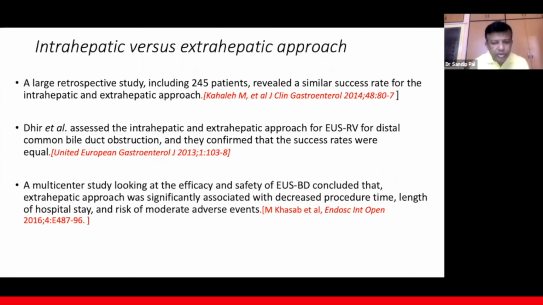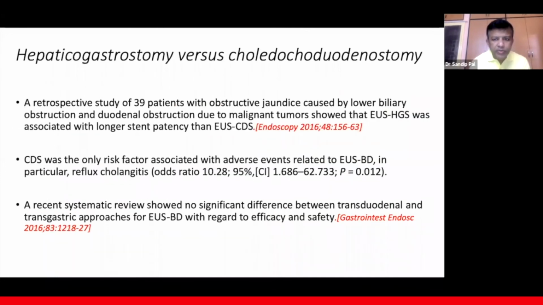That means choledochoduodenostomy is better than hepaticogastrostomy in terms of complications and ease of doing the procedure, according to this study. So, hepaticogastrostomy versus choledochoduodenostomy: a retrospective study of 39 patients with obstructive jaundice caused by lower biliary obstruction and duodenal obstruction due to malignant tumor showed that US-guided hepaticogastrostomy was associated with longer stent patency than US-guided choledochoduodenostomy. But choledochoduodenostomy had a greater risk of reflux cholangitis, and a recent systematic review showed no significant difference between transduodenal and transgastric approaches, and both approaches are equal. This is a recent study in 2016.